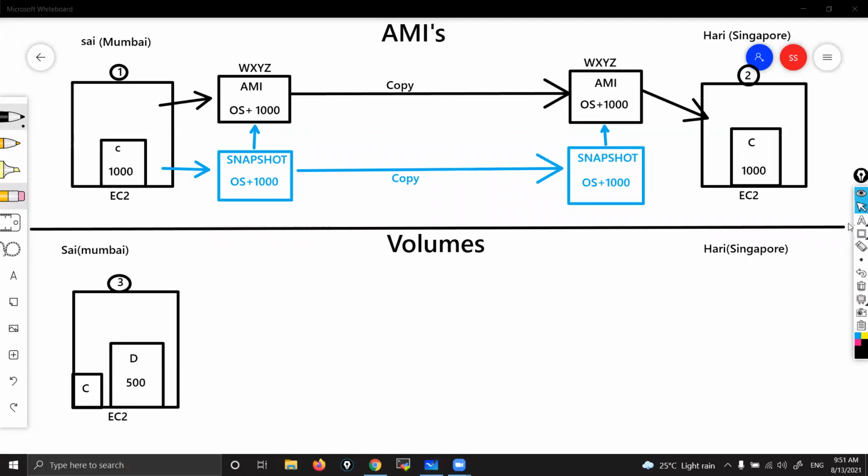Now my friend Hari requested me: whatever movies are there in your data, I want all those movies in my machine. Then what do you do? See the movies which are there in the D drive. From the D drive, I'm going to create one snapshot manually.